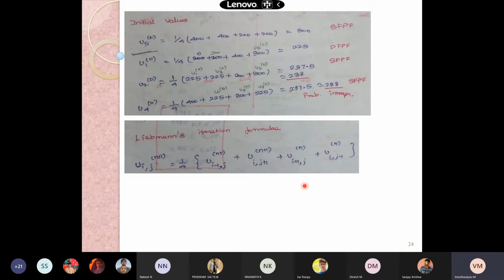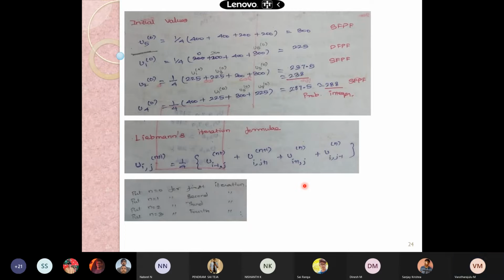In the initial iteration we got values for 4 different u's, so put n equal to 0 for the first iteration, n equal to 1 for the second, and continue again for subsequent iterations. This is the way in which you need to solve your problem.